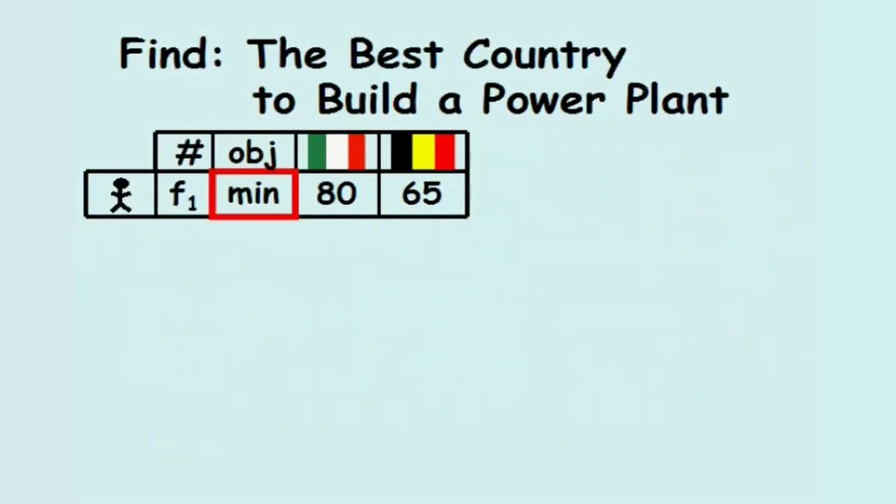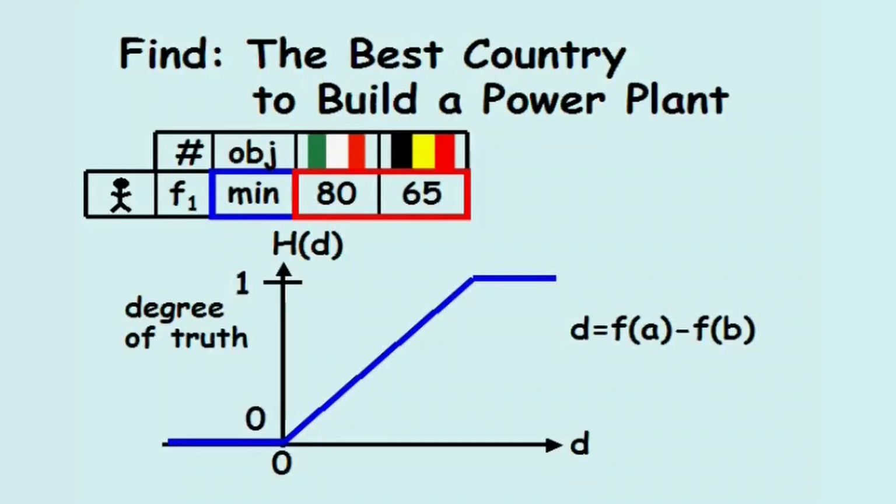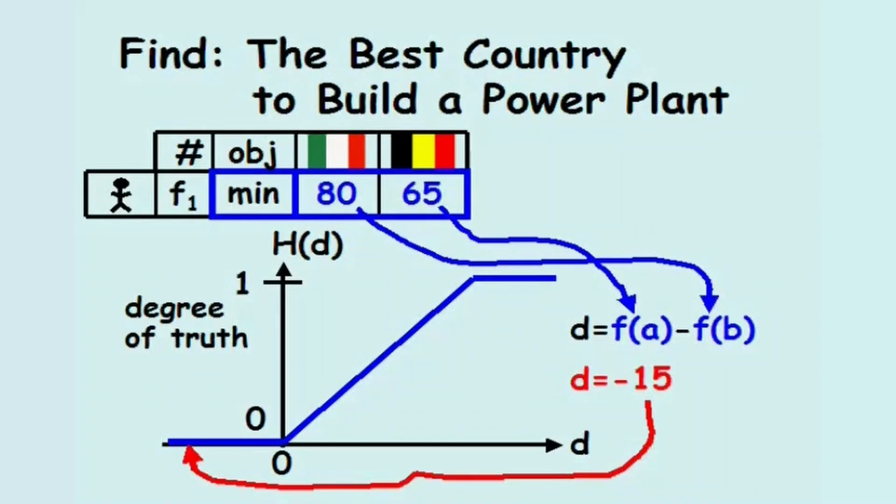For example, the first criterion is to minimize the number of workers required to work at the plant. If we compare the 80 workers required to work at a plant built in Italy against the 65 workers required to work at a plant built in Belgium, there is zero truth to the proposition that the Italian plant is preferred over the Belgian plant for this criterion, because the deviation of the Italian plant over the Belgian plant is negative, which corresponds to a 0 degree of truth.